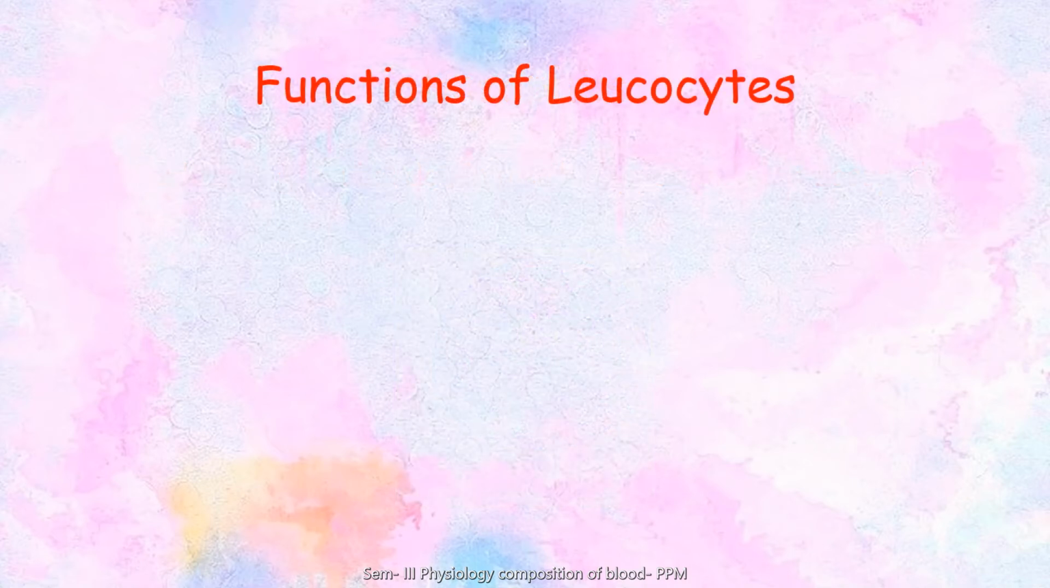Let's see the functions of the leukocytes. Leukocytes are very important from the immune system point of view. First of all, they provide protection. As we have seen, the neutrophils eat up or ingest any foreign microbe which enters your body. The neutrophils are the first cell to arrive at the site of inflammation or any infection, and they are the most important component of your immune system or your defense mechanism.